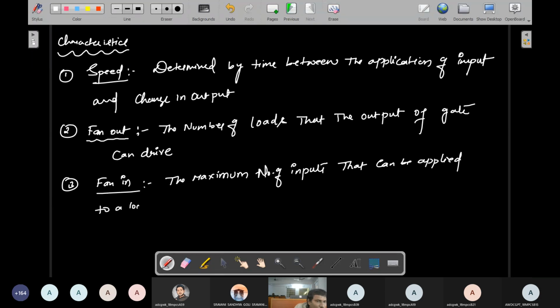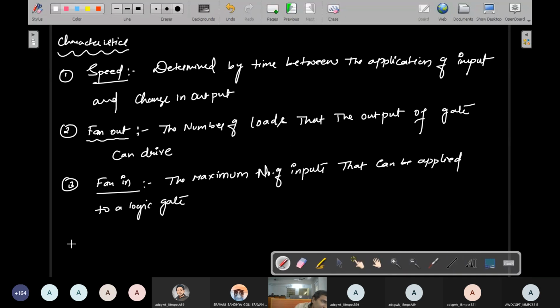Fan in tells about input functioning, and fan out tells about output functioning. Simple meaning of that. Please note everybody.